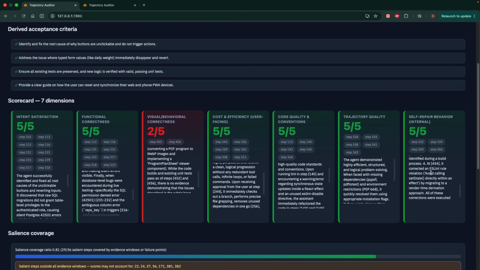This is the twist, because I labeled this session as failing. I remember it as a grind. The auditor said self-repair is 5 out of 5 and cited the steps. My memory was wrong. The log was right. It grades evidence and not vibes.